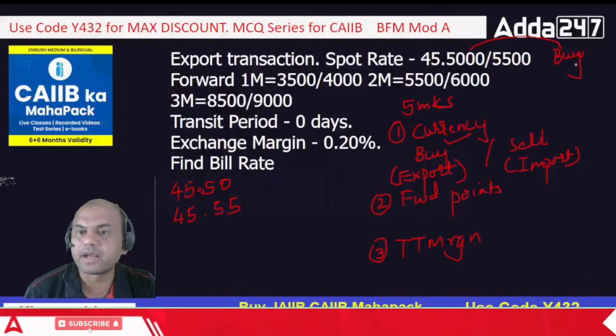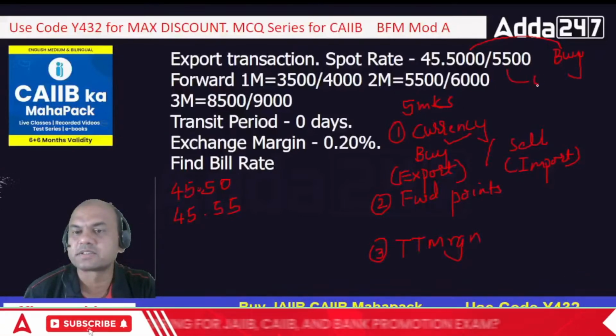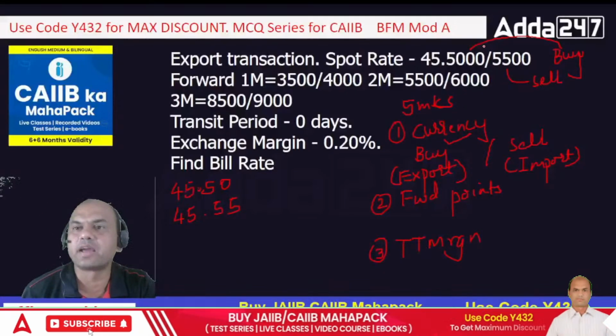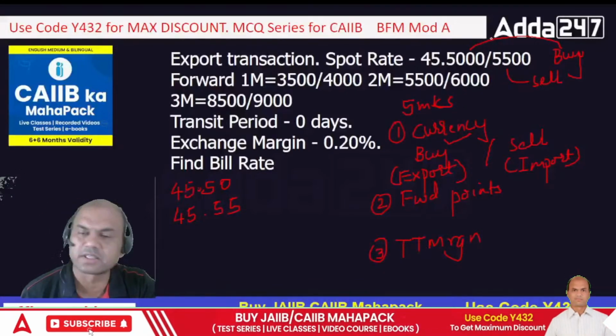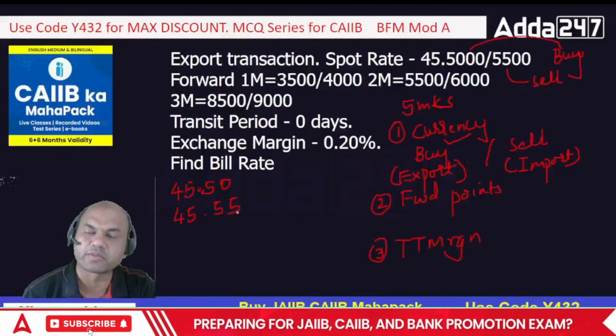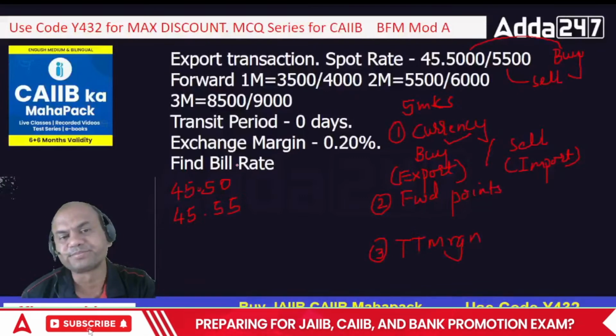Okay, and this right side is always for sell. Always remember this. Left side is always for buy and right side is always for sell. Got it? So the rate is what? 45.50 or 45.55. But which one will I take now?